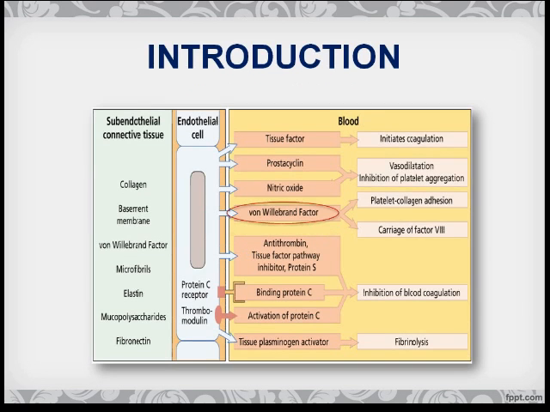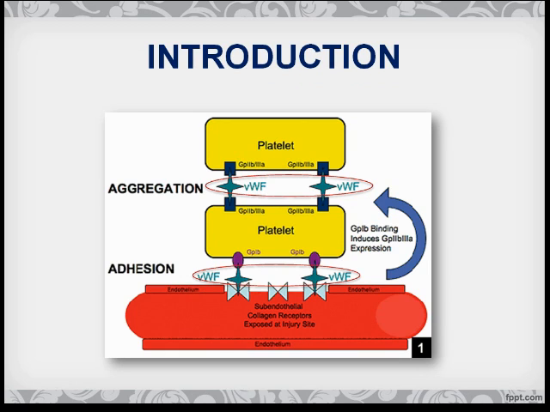First of all, an introduction about von Willebrand factor. Von Willebrand factor is a blood glycoprotein involved in hemostasis. It's defective in von Willebrand disease. As we see in the picture, there is injury of blood vessels and exposure of subendothelial collagen. So, von Willebrand factor acts as a bridge between exposed collagen and platelets.